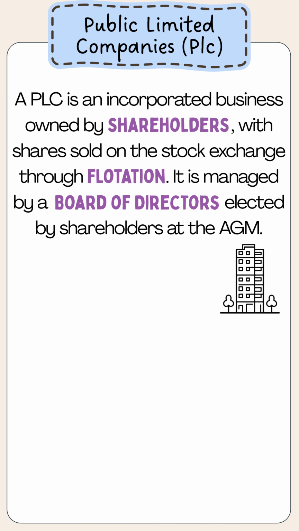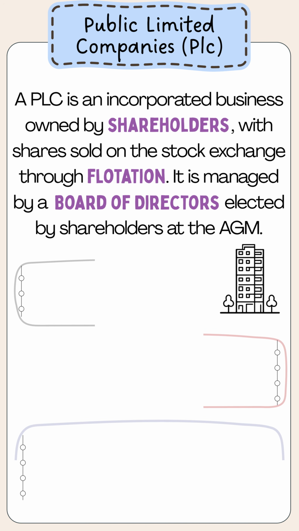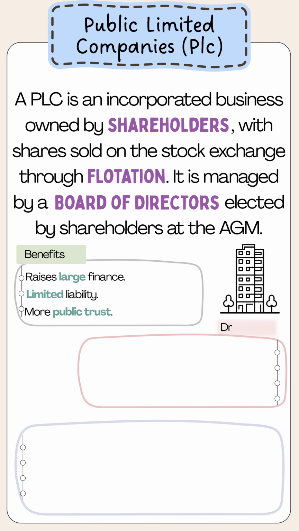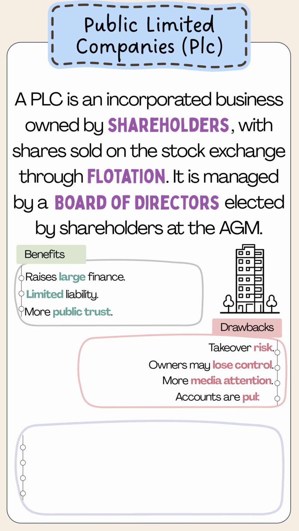Public limited companies. A PLC is an incorporated business owned by shareholders with shares sold on the stock exchange through flotation. It is managed by a board of directors elected by shareholders at the AGM. Benefits: raises large finance, limited liability, more public trust. Drawbacks: takeover risk, owners may lose control, more media attention, accounts are public.